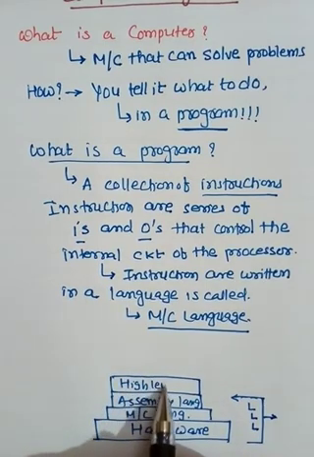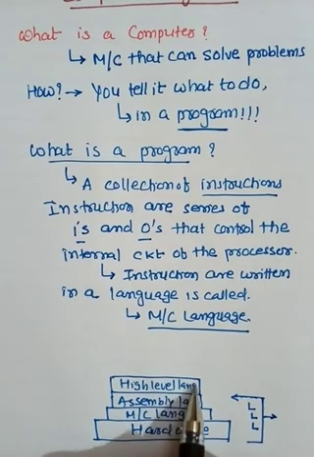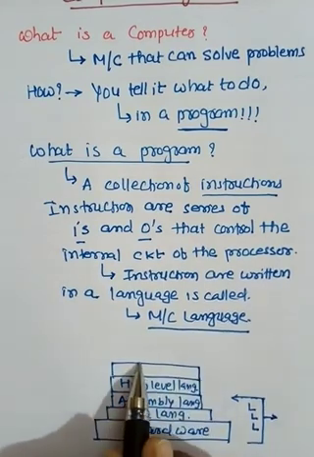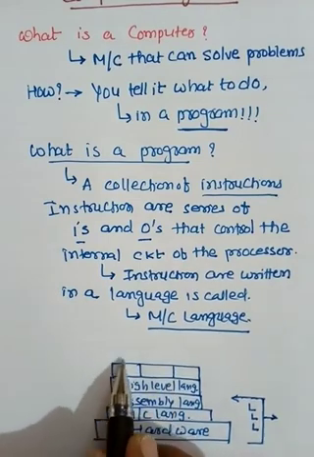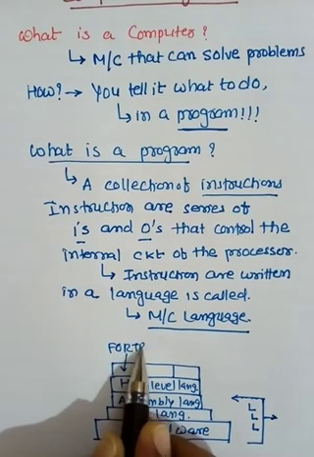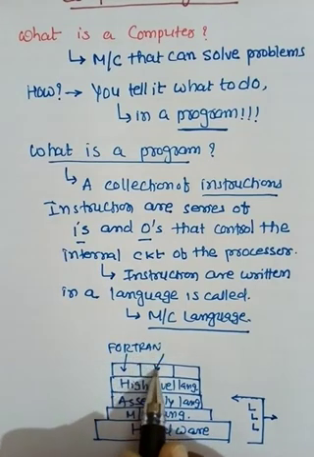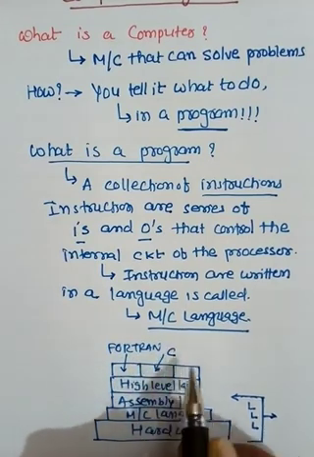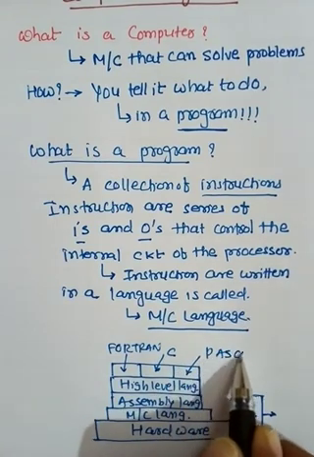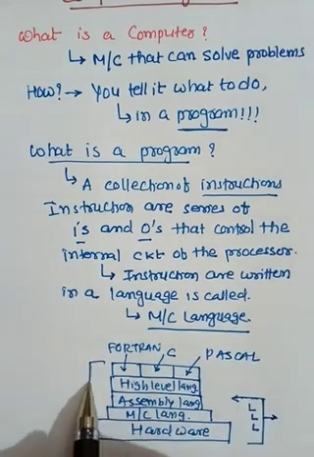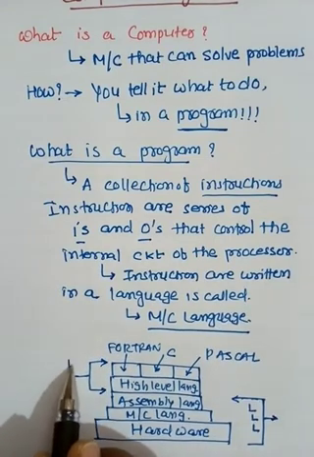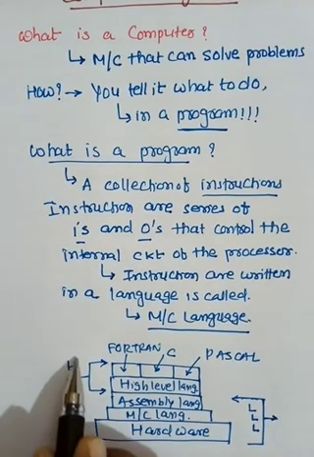Above that is high level language. Just like I put here, Fortran, if you have heard of it, otherwise we will discuss later on. Then C language, and Pascal. This portion is called high level language.